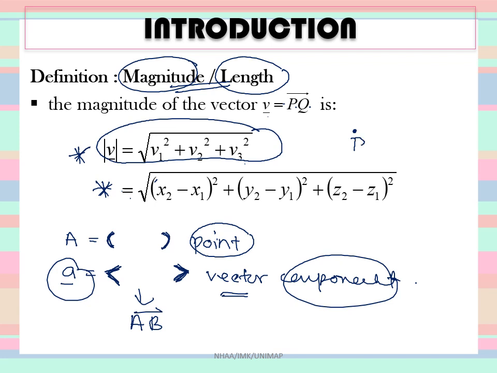This is point P, and the components for point P are x1, y1, z1. And you have the second point, which is Q, and the components are x2, y2, z2.